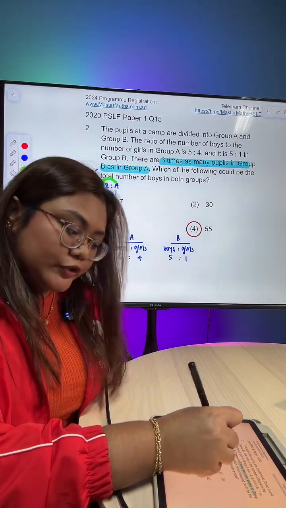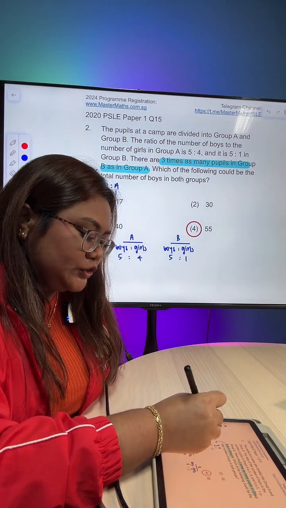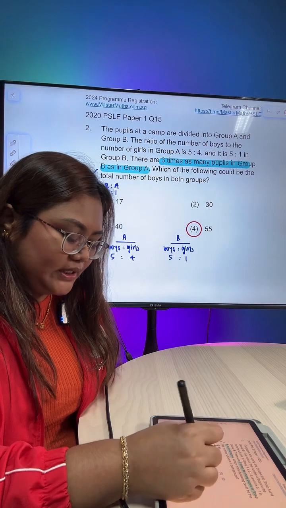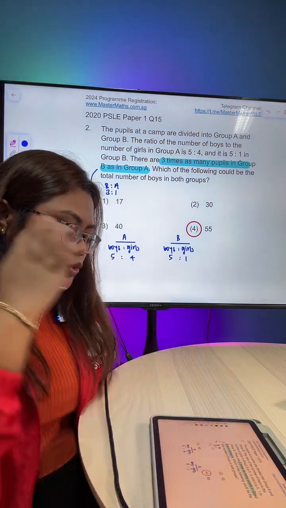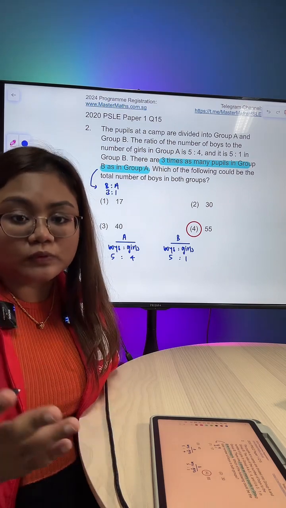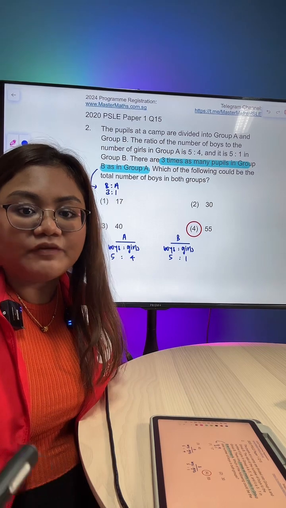Now, you can also not use this. The other method, sort of like a shortcut, is to just find the totals for group A and group B, and then make sure that your totals in group B is triple of the totals in group A. Okay? Everybody clear?